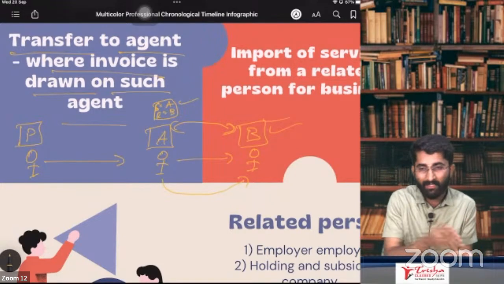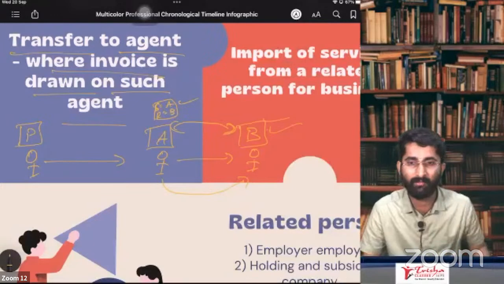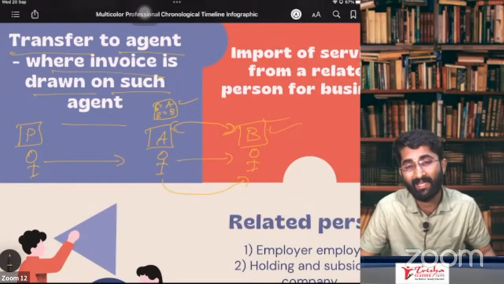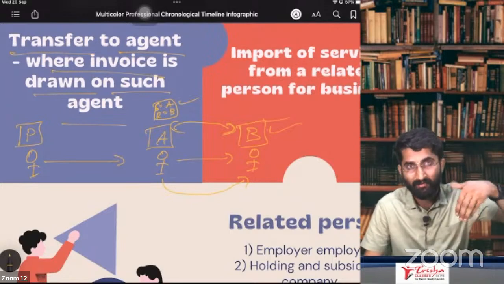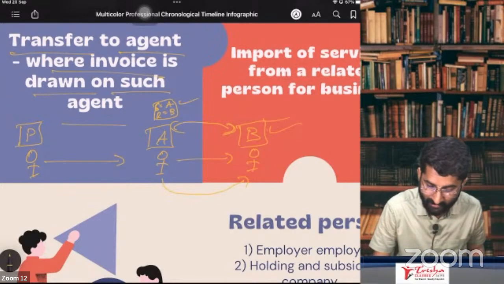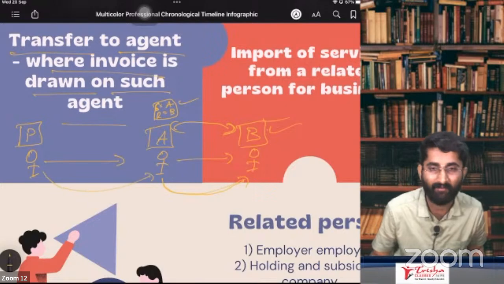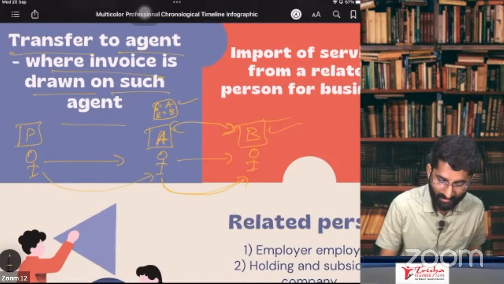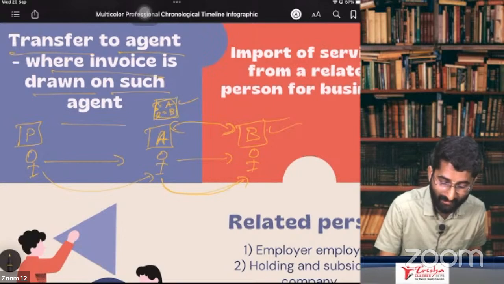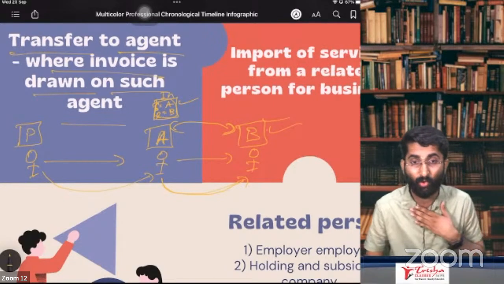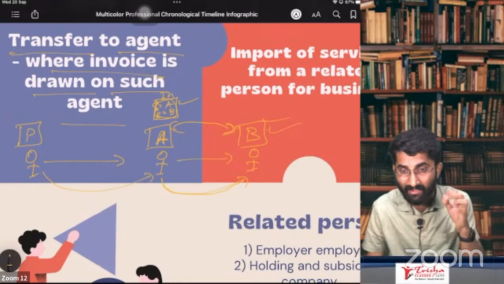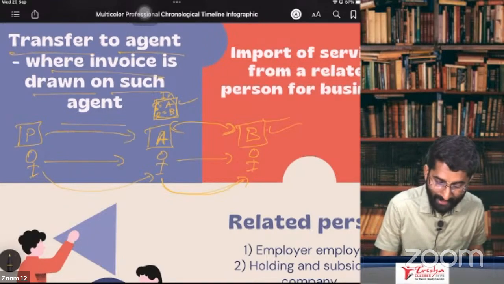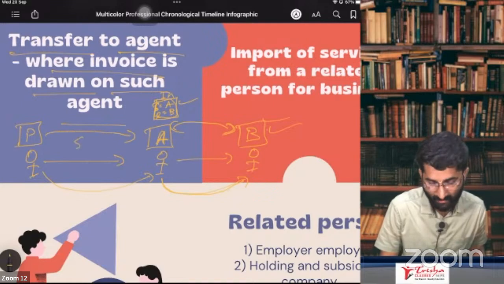If a person is giving goods to another person, then he should be the owner, no? Otherwise, where will the goods come from? Will it fall from the wind, from above? No. If you are selling, there should be some goods you have got. So now, if the agent has got the goods from the principal and if the agent is raising the invoice in his own name, then the supply between principal and agent will be considered as supply.